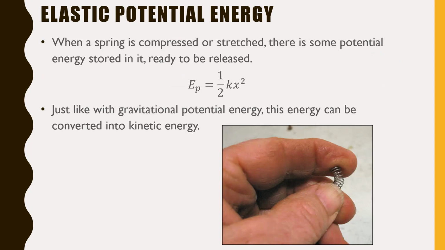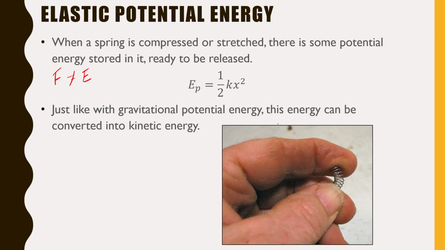We also have to combine this with the concept of energy that we've done the last couple days. So when a spring or an elastic or a bungee cord or whatever is compressed or stretched, there is some potential energy stored in it ready to be released. Energy is not the same thing as force, right? So this is not the same thing as force, but it's just another quantity that we can look at here. The potential energy stored in a spring that's either compressed or stretched is EP equals 1/2 kx squared.